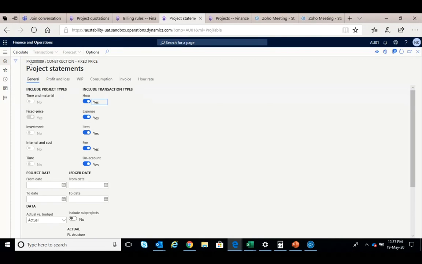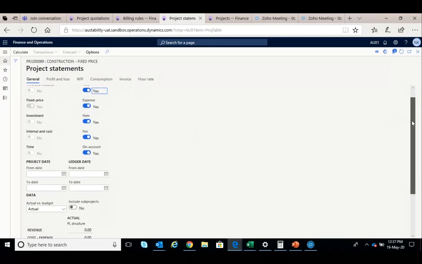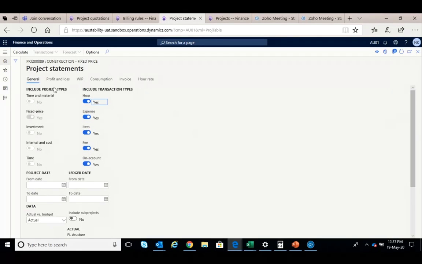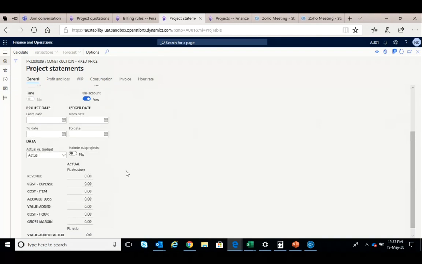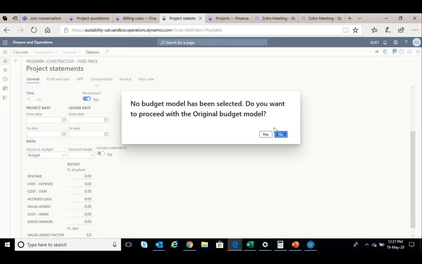Now you see that the system has very nice quick inquiries to show the status of the project at any point of time. It has a P&L, work in progress, consumption, and invoicing tab, all these things in one single place. So as and when you execute the job, you keep booking the cost and revenue, and that cost and revenue can be seen here.